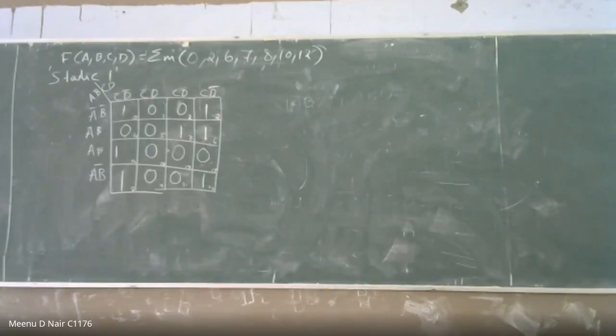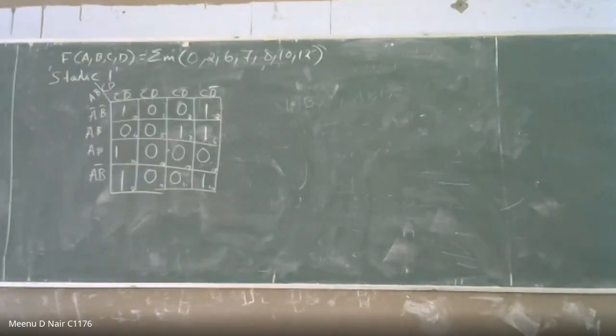What is the output of the K-map? No response? Why are you taking this much time?